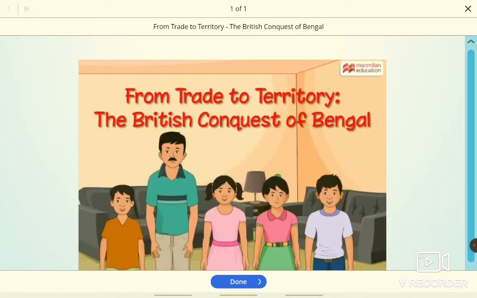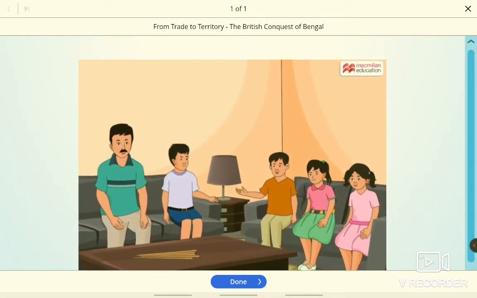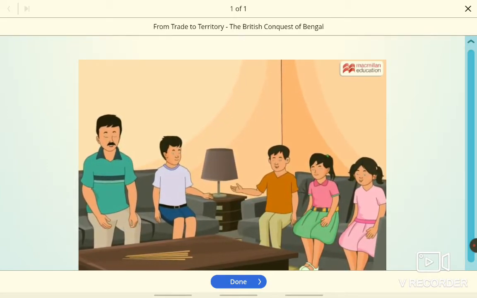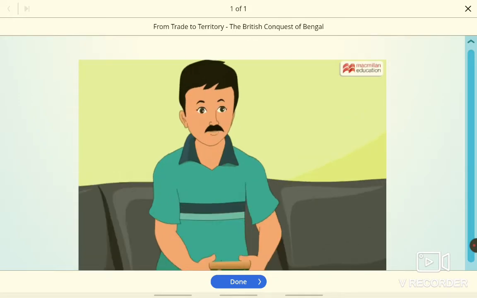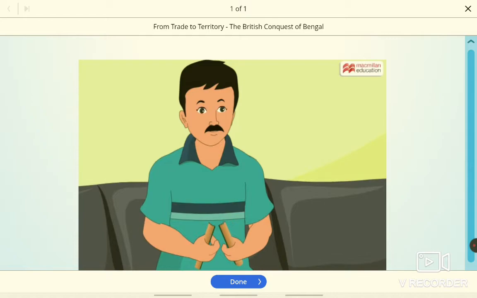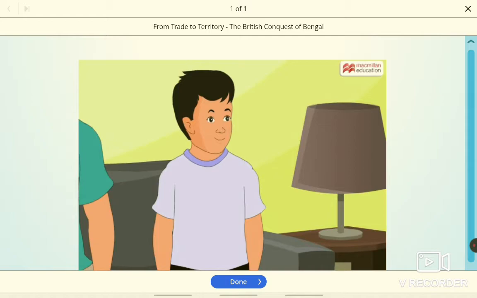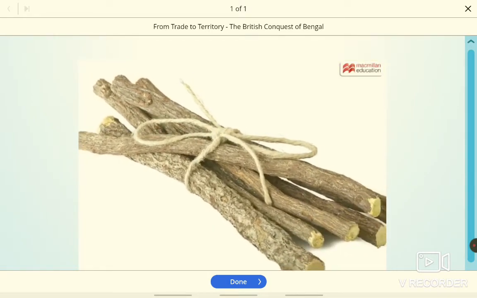From trade to territory, the British conquest of Bengal. Uncle, good afternoon. We came to know about the British conquest of Bengal from you, but why did you ask us to break these sticks? I had a reason. You have broken it easily. Now bundle the sticks together. Neha, try to break this bundle. Oh, that's easy. Neha will break it easily. When the sticks were bundled together, it wasn't easy to break them.